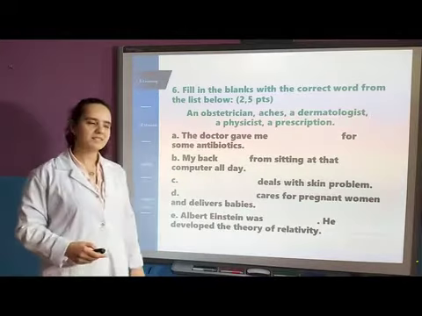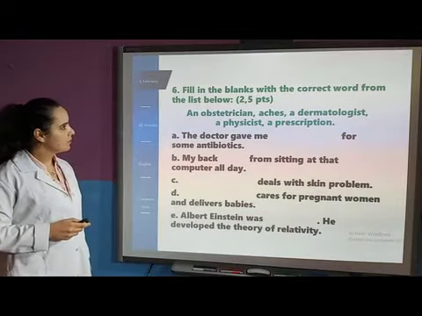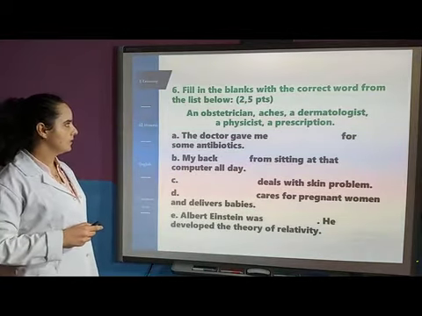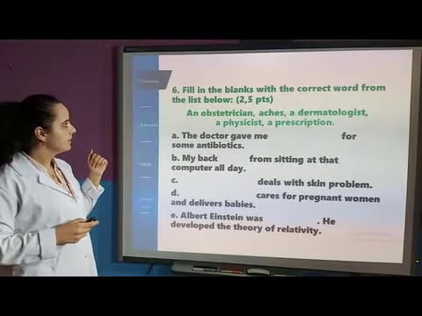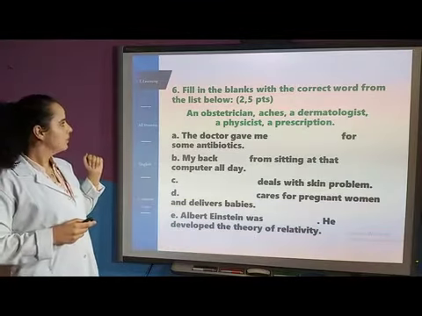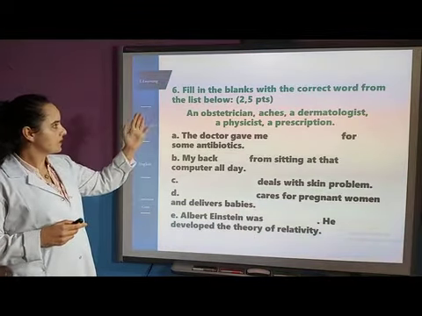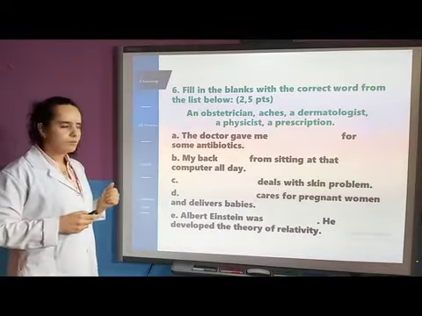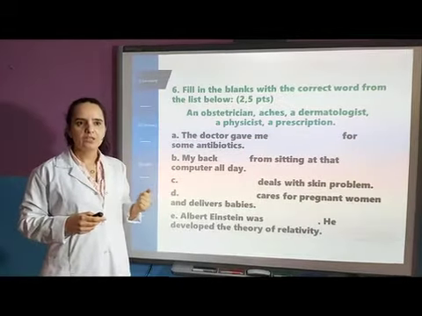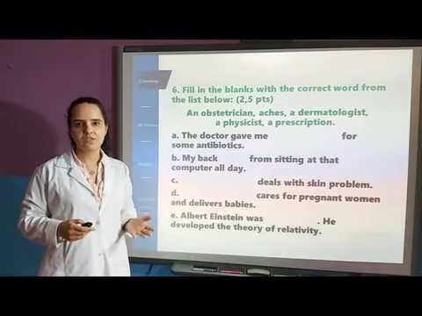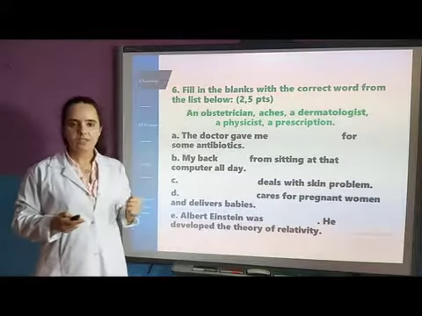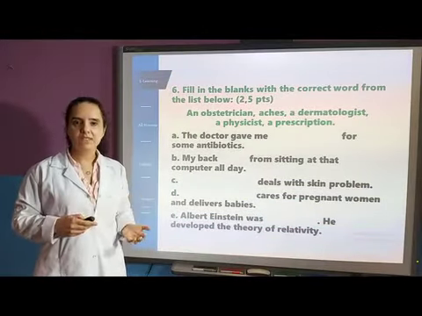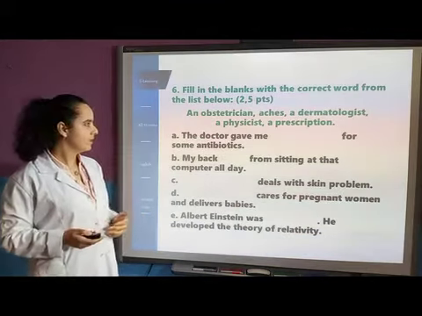Now let's move to exercise number 6. Fill in the blanks with the correct form from the list below. Okay, so here we have words. Okay, let's go through them first. The first word is an obstetrician. What does it mean first? You know, in medicine we have different specialities. Okay, and an obstetrician is a doctor who is specialized in pregnancy and childbirth.